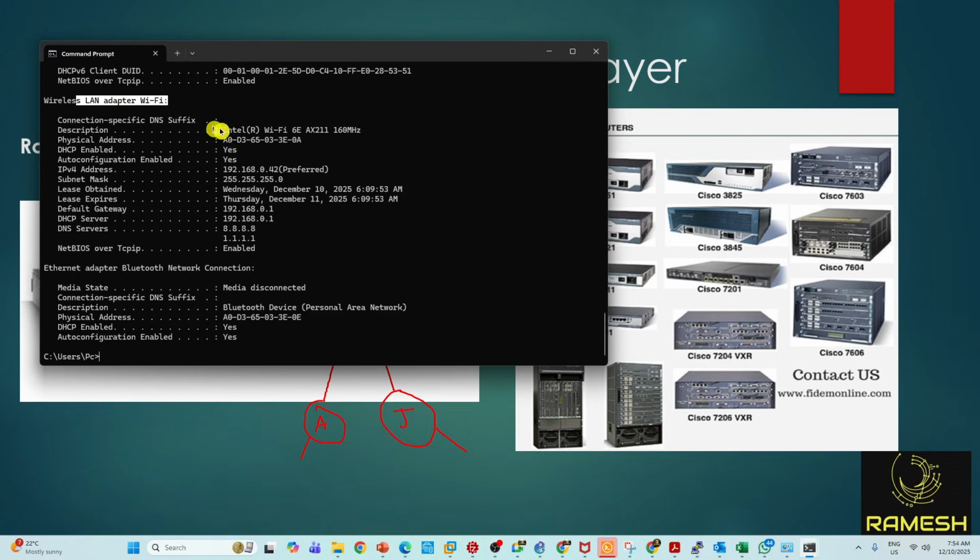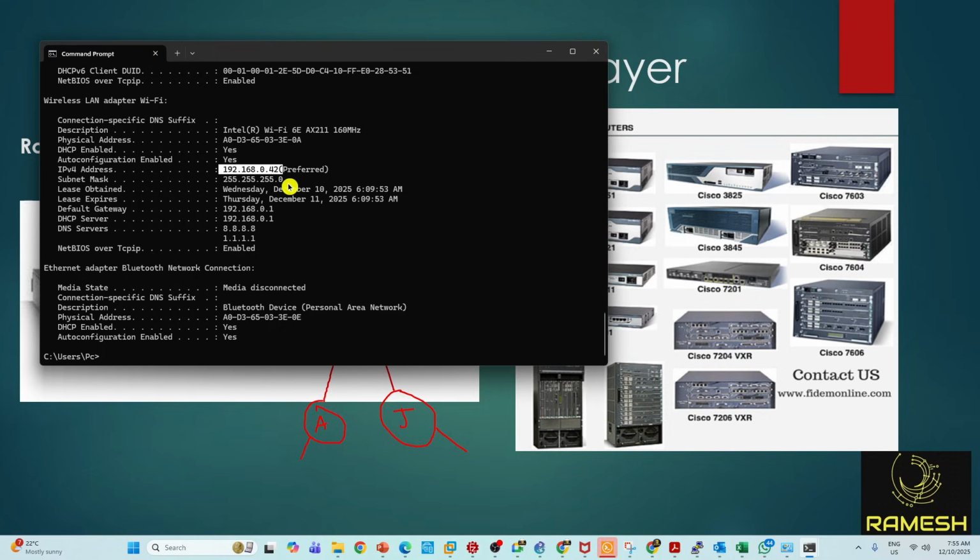What is my IP address? 192.168.0.42. Just understand that an IP address looks like this. What is this dot? What is this number? You will understand in subnetting. Don't worry, tomorrow you will understand. This is how exactly an IP address looks.